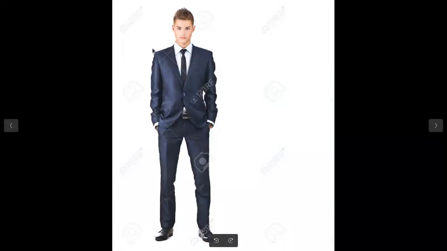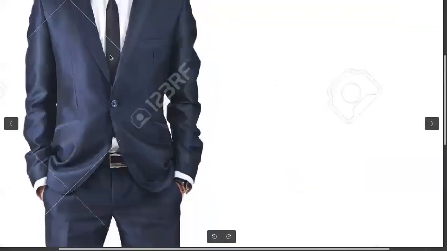So this is the photo when the subject is captured entirely. Now you should never crop the subject like this. If you are cropping it like this, it is as if you have beheaded the subject, right? So this may be an acceptable cropping level for you.